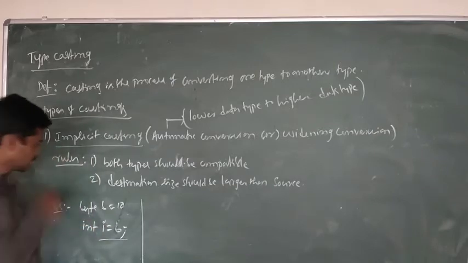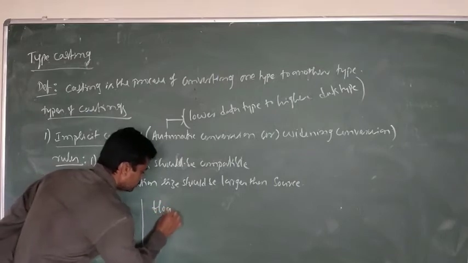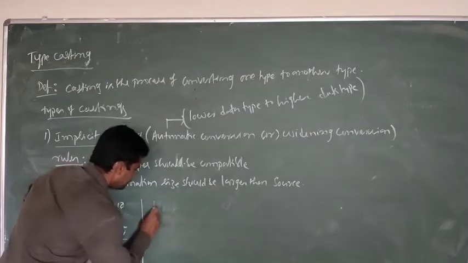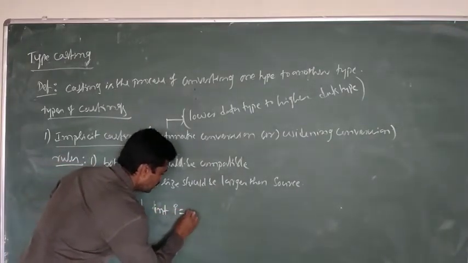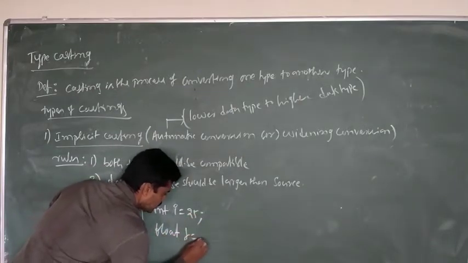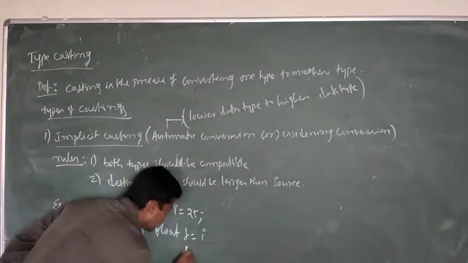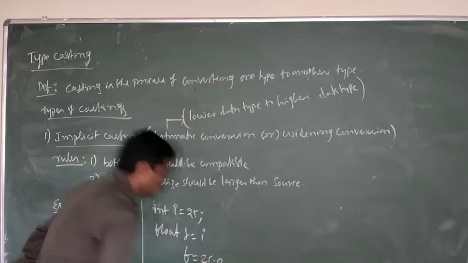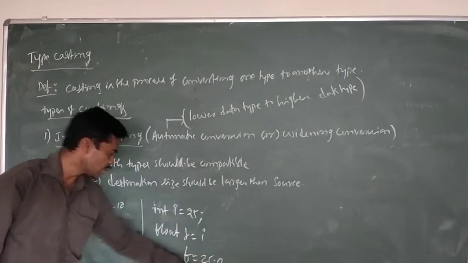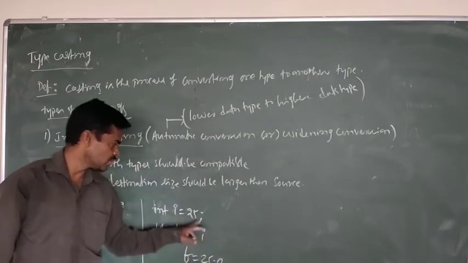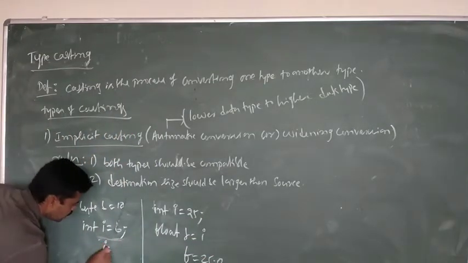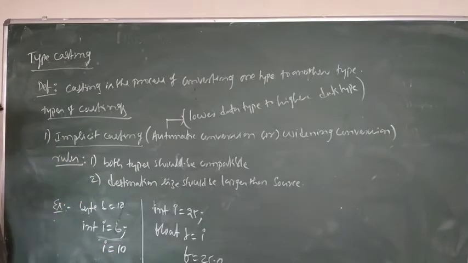So for example, see, first int i is equal to 25. Float f is equal to i. Now what is the value of float f here? f is equal to 25.0, because we are assigning i to f. What is the i value? 25. So now we assign it to the float. Now it is a fraction value, so 0.0. If there is no fraction value, it will take a 0. Similarly here also, i is equal to b. What is the b value? 10. So like that. Understood?